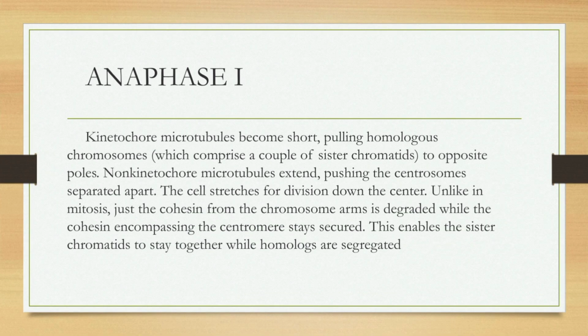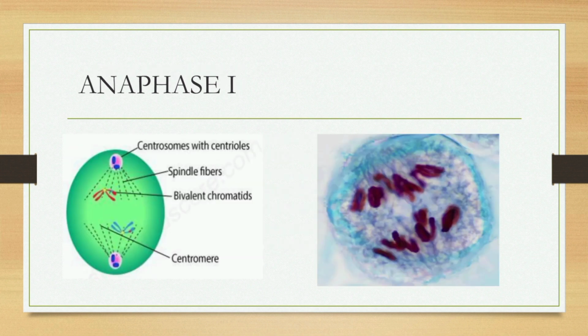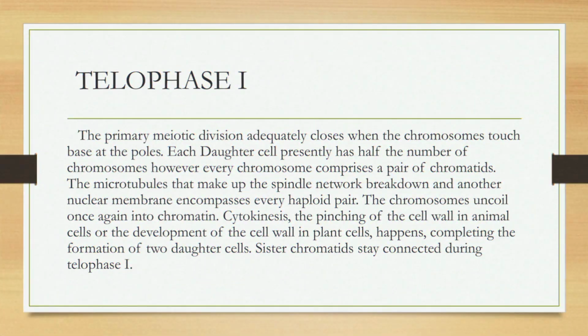Next, the anaphase 1. Kinetochore microtubules become short, pulling homologous chromosomes to opposite poles. Non-kinetochore microtubules extend, pushing the poles apart. The cell stretches for division down the center. Next, the telophase 1. The primary meiotic division closes when the chromosomes reach the poles.